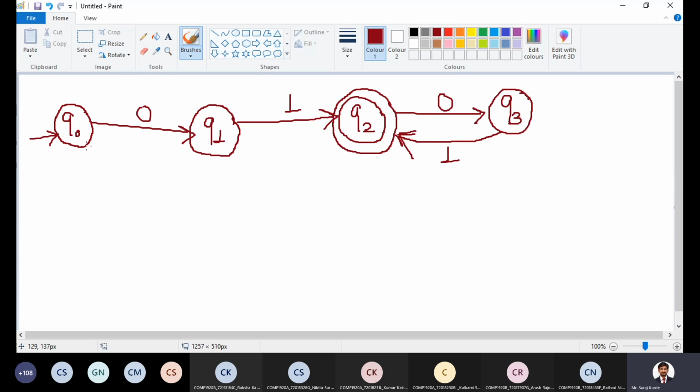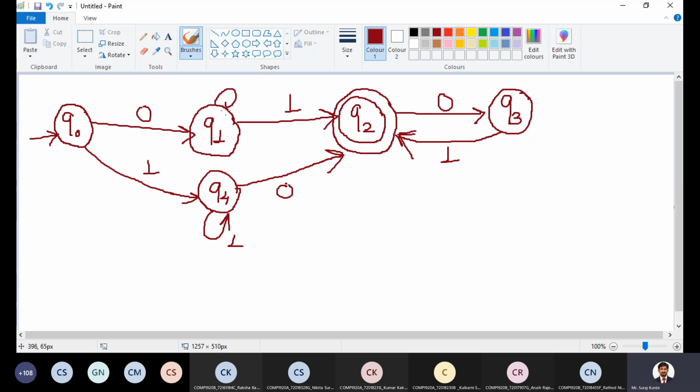Then I can have Q4 on input 1. From Q4 on input 0. Then here it will be a self loop on 1. Here it will be a self loop on 0. Bit complex, but let's solve this one.